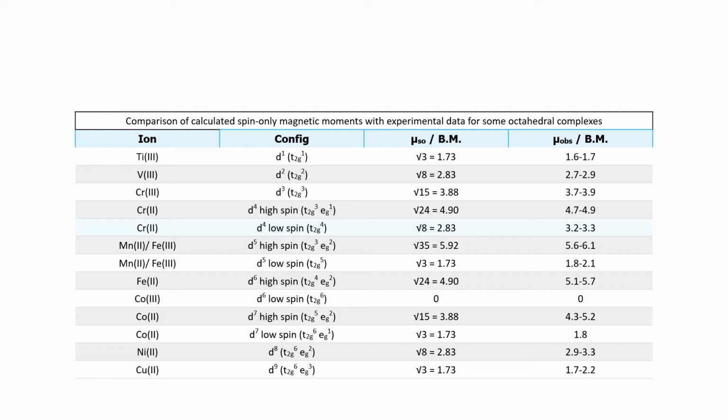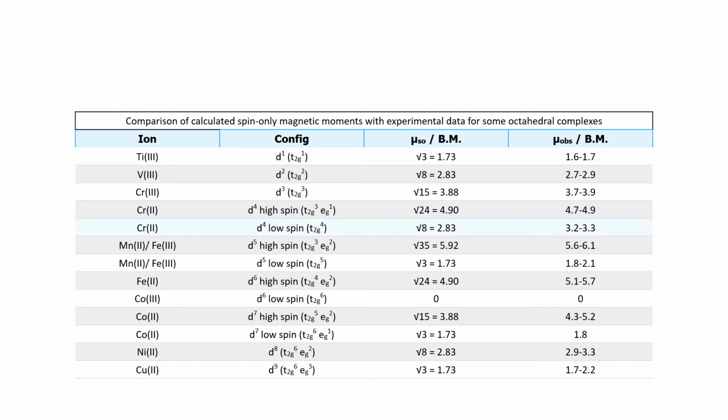Chromium plus 2 has 4 unpaired electrons, ranging from 4.7 to 4.9. For manganese and iron, you are finding 5.6 and 6.1.